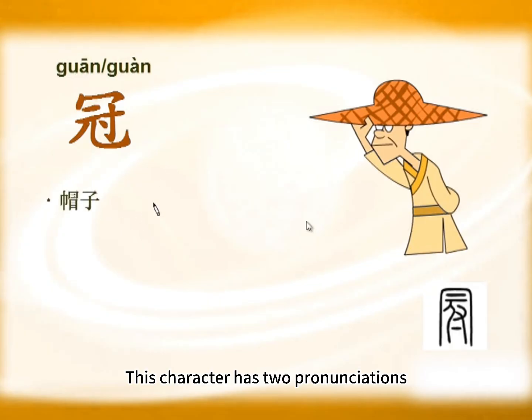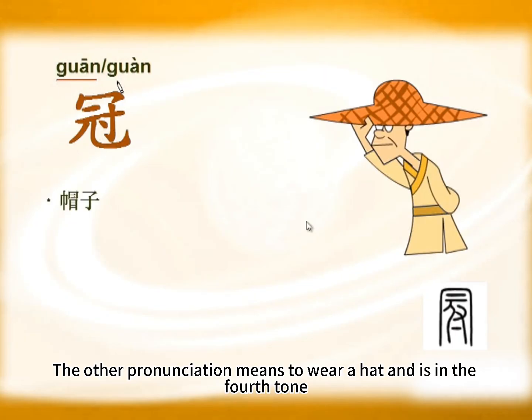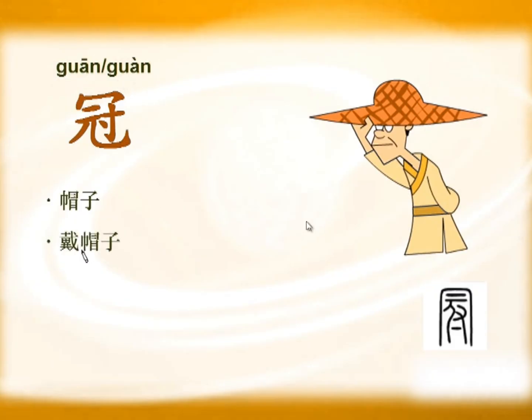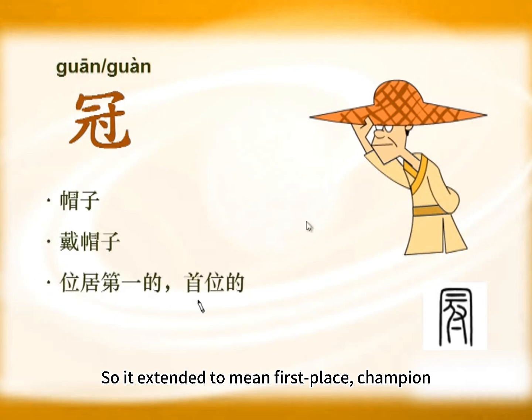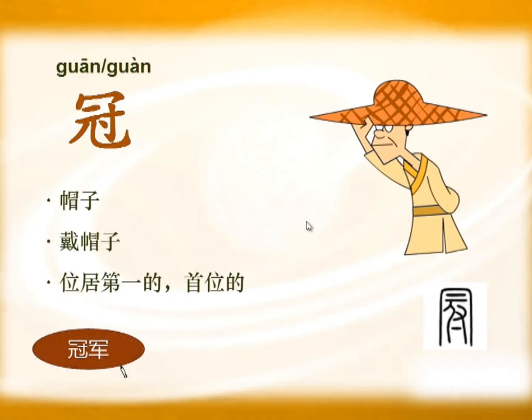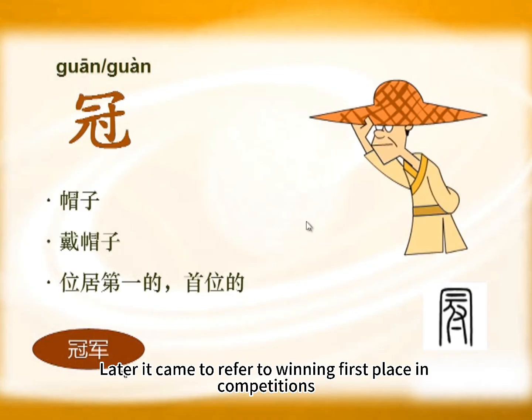This character has two pronunciations. One pronunciation means hat and is in the first tone. The other pronunciation means to wear a hat and is in the fourth tone. A hat is the topmost part on a person's body, so it extended to mean first place, champion. As in 勇冠三军, meaning the bravest in the army. That is, ranking first in the entire army, the most brave. Later it came to refer to winning first place in competitions.